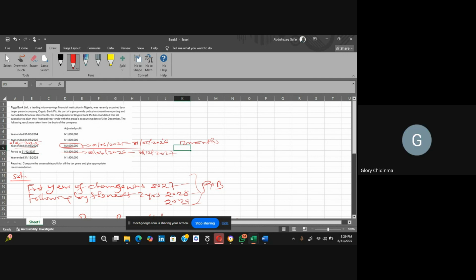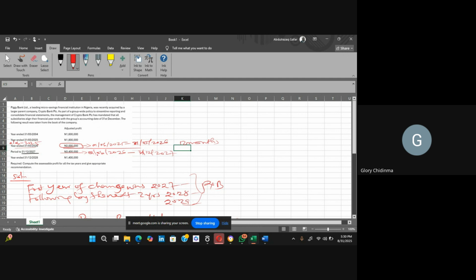Is it 18 months? It is not 18 months. It is 19 months. Are you getting it now? So you need to count it very well. Otherwise, you may miss out the answer.